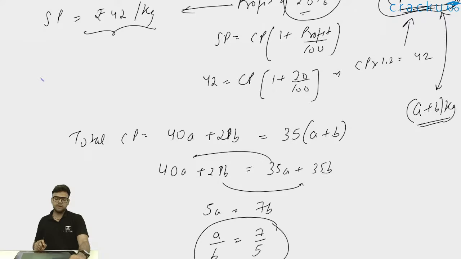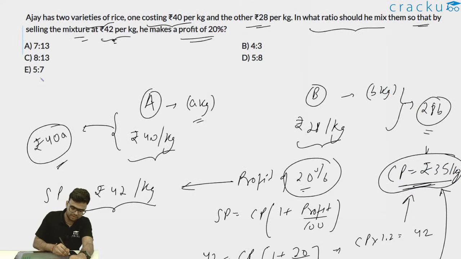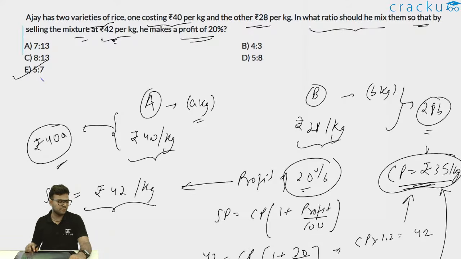Thus I can get the ratio of the mixture, that is A is to B, as 7 is to 5 or 5 is to 7. If I check the options, the ratio of the mixtures can be 5 is to 7 or 7 is to 5. Both are correct options, because it is not specifying the order in which we have to find out the ratio. So the correct order will be 5 is to 7, option E.